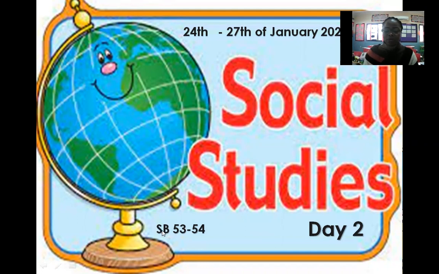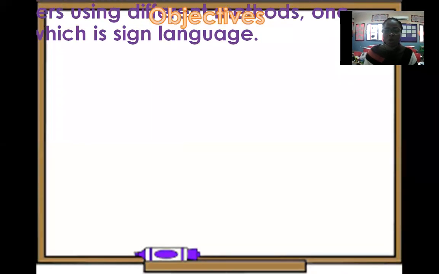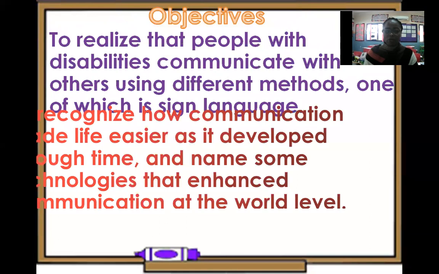Now, student book, page 53 and 54. Our value of the month is loyalty. And you remember what you said, that loyalty simply means remaining true to people who need me, even when circumstances are tough. Our lesson objectives are, number 1,